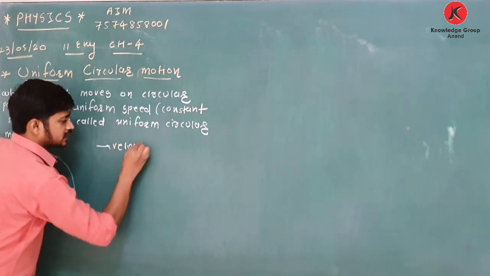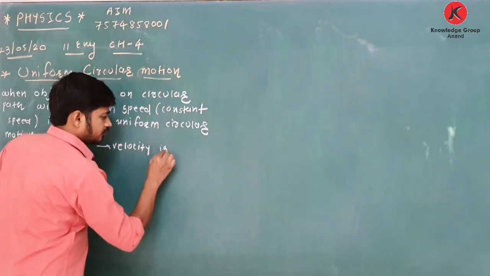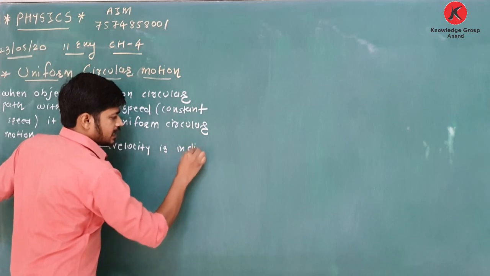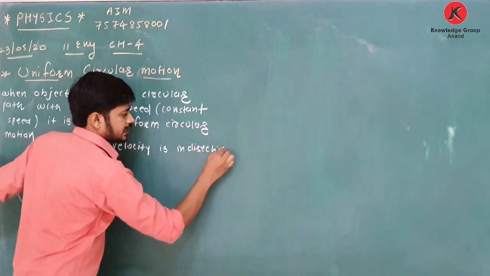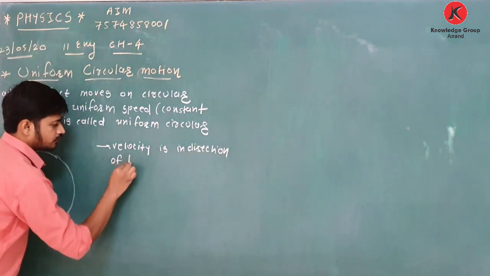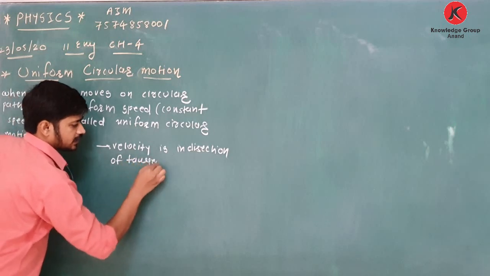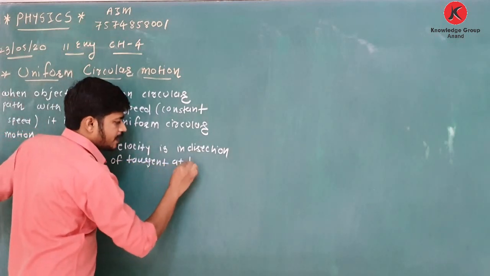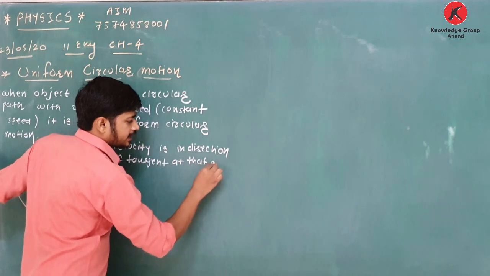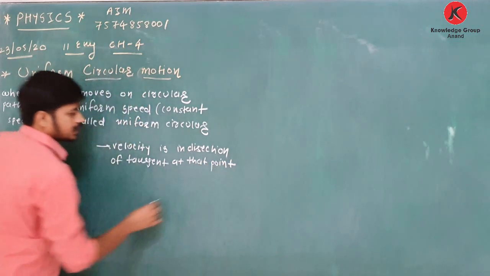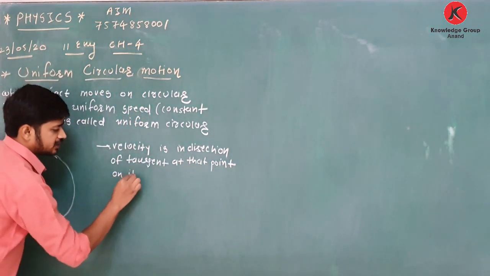Here velocity is in the direction of tangent at that point on its path.